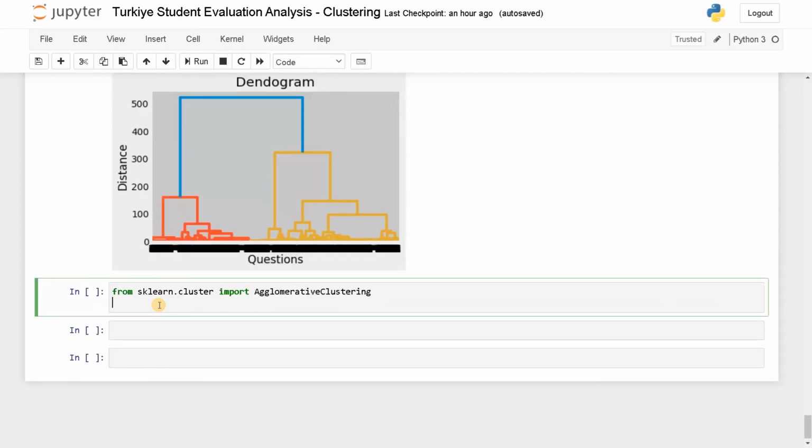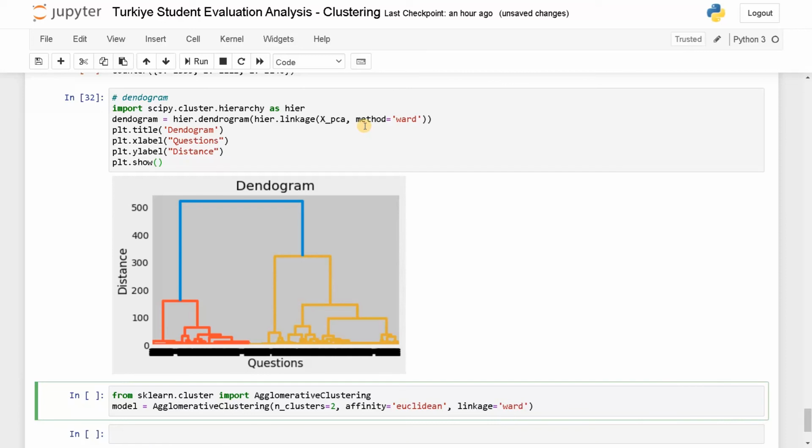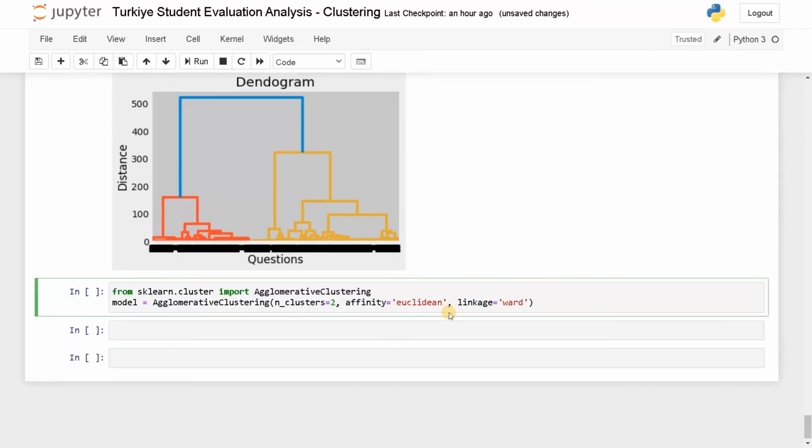So let's train the model. model equals AgglomerativeClustering, n_clusters equals 2. Now affinity equals euclidean, because we are taking Euclidean distance only. And linkage equals ward. We have taken the method as ward, that's why I'm setting the linkage as ward.